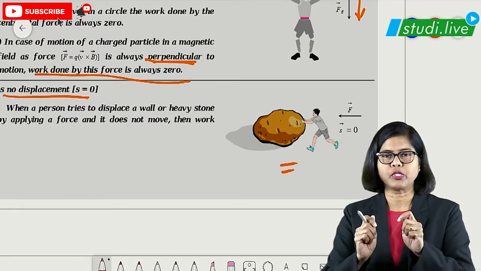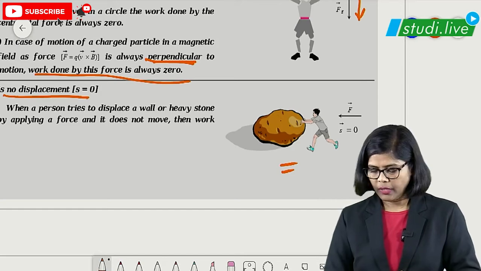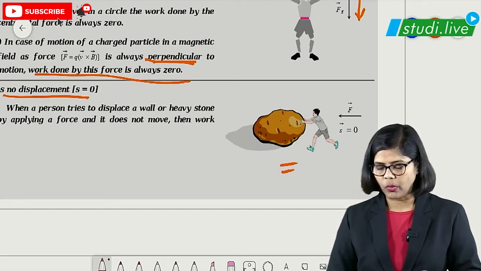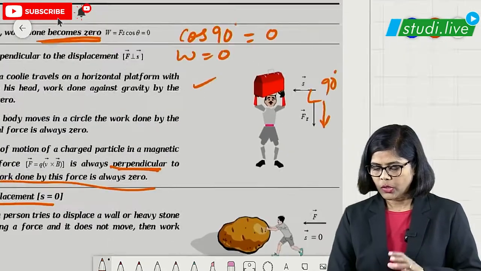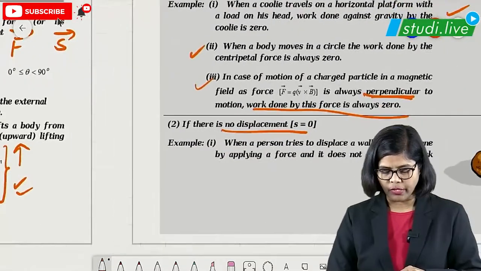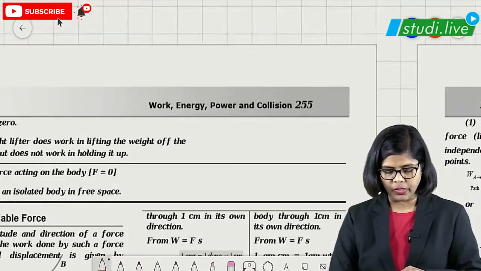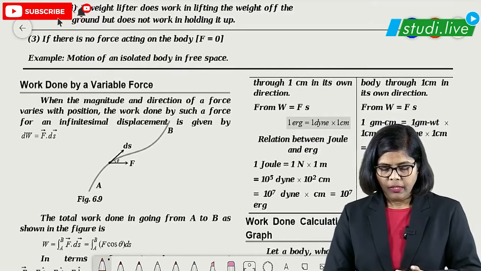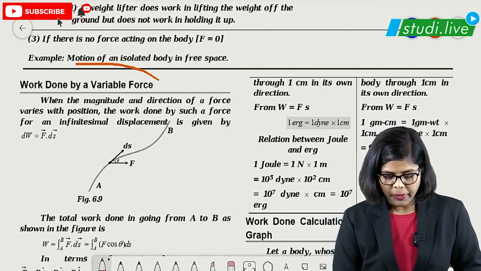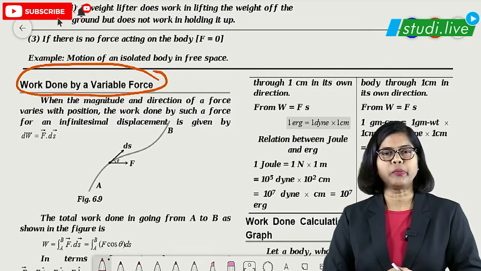Here the example is given. The person is pushing the stone, a big stone, right? And it is not moving, displacement 0. That means no work done. So this is the concept which is very, very important. You have to learn this particular part, nature of the work done. Then after this, the next part is very, very important because numericals will be based on this.